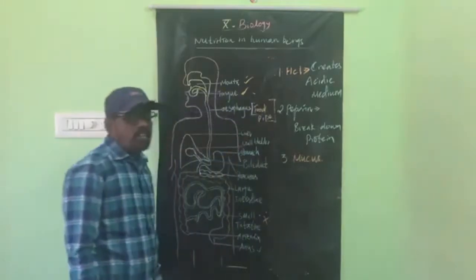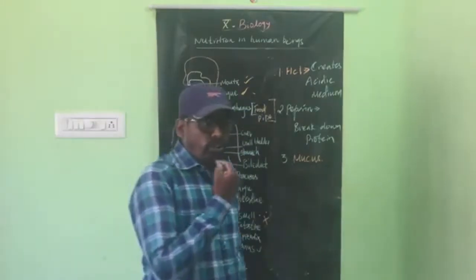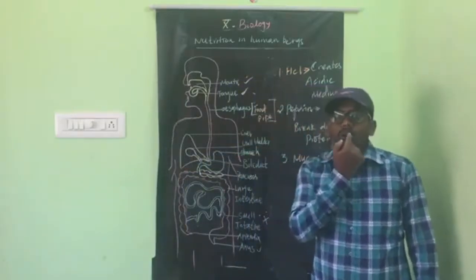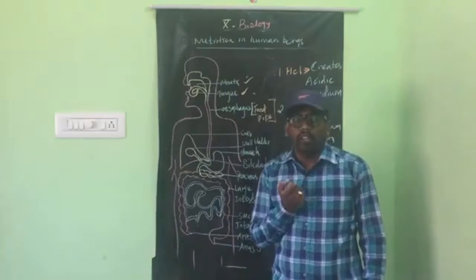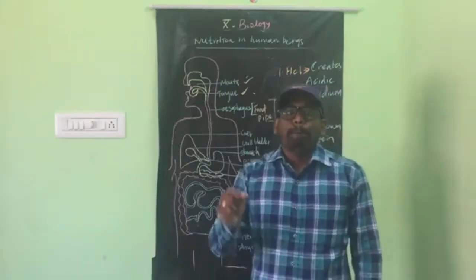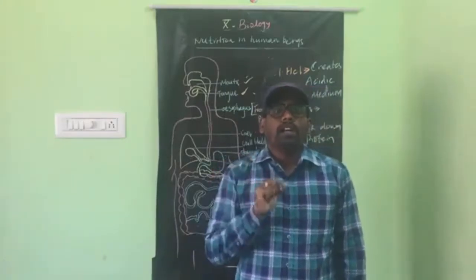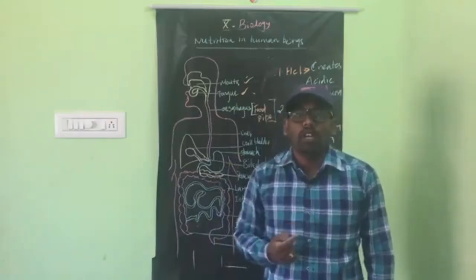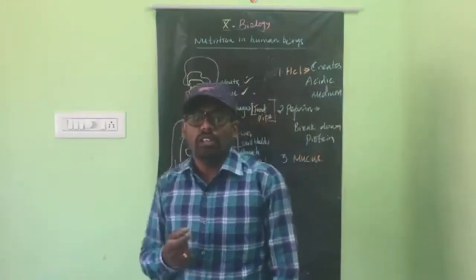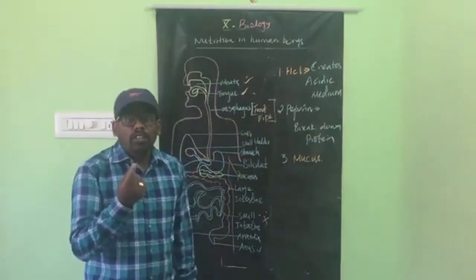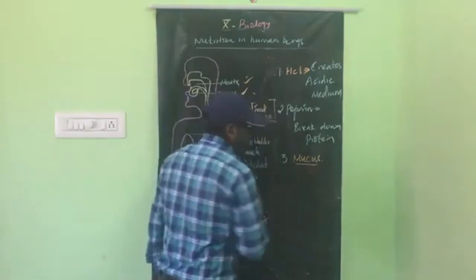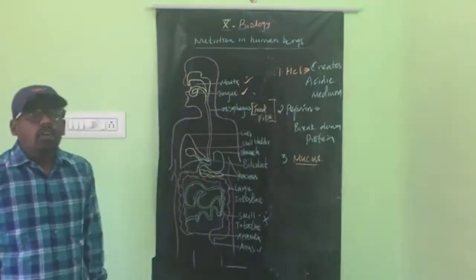So what is mucus? If you touch the oral cavity or mouth cavity, you can feel some colloidal, jelly-like or gummy-like substance. That is called mucus. So what is the role of the mucus?